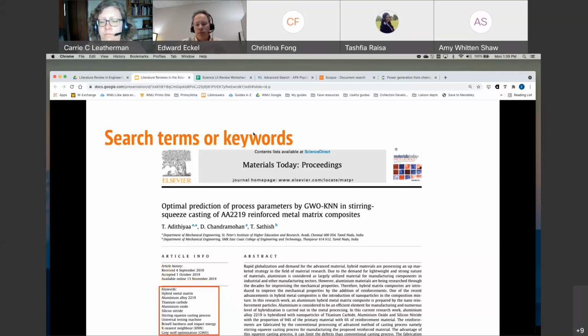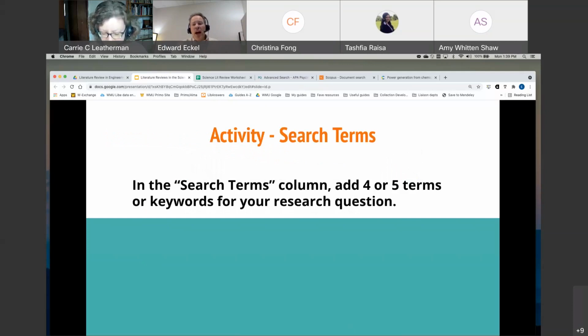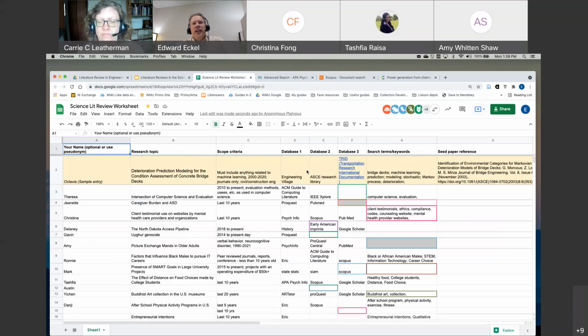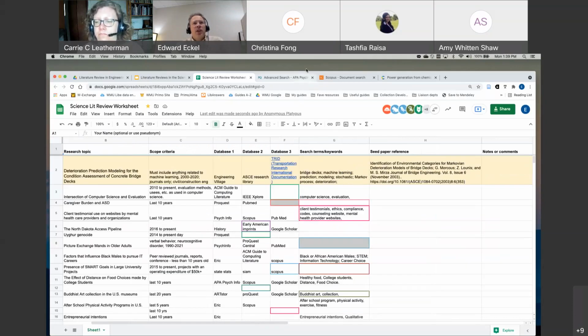Turn that off. So now we're going back to the activities sheet from earlier. Let me pull that link up in the chat again. What I would like you to do is go to, I believe it is, column G in the Google Sheet, and in the column for your row, add in 4 or 5 keywords off the top of your head right now.